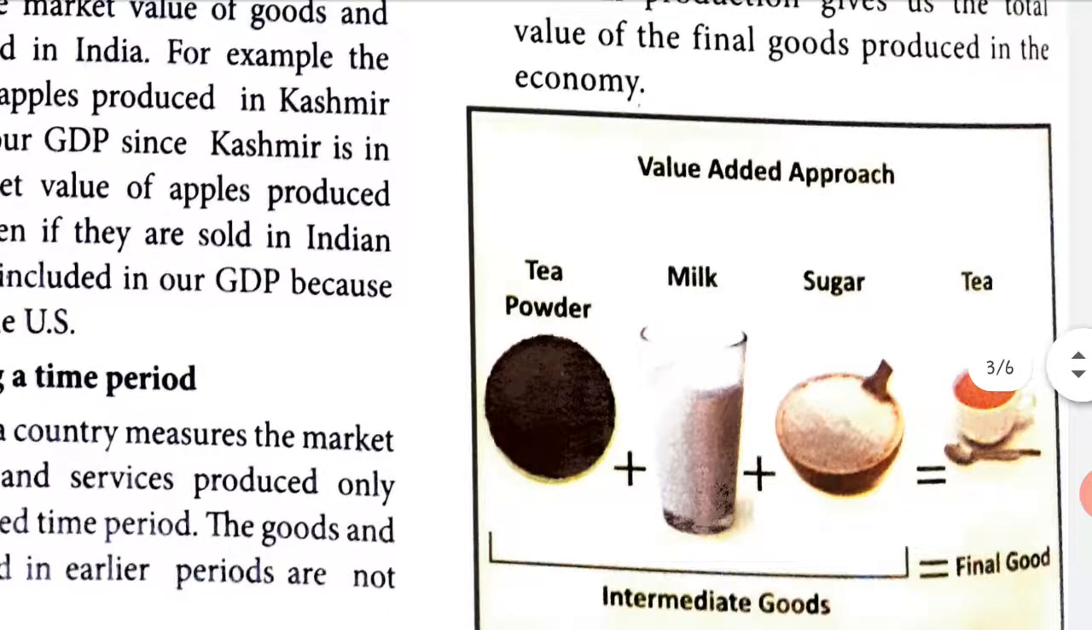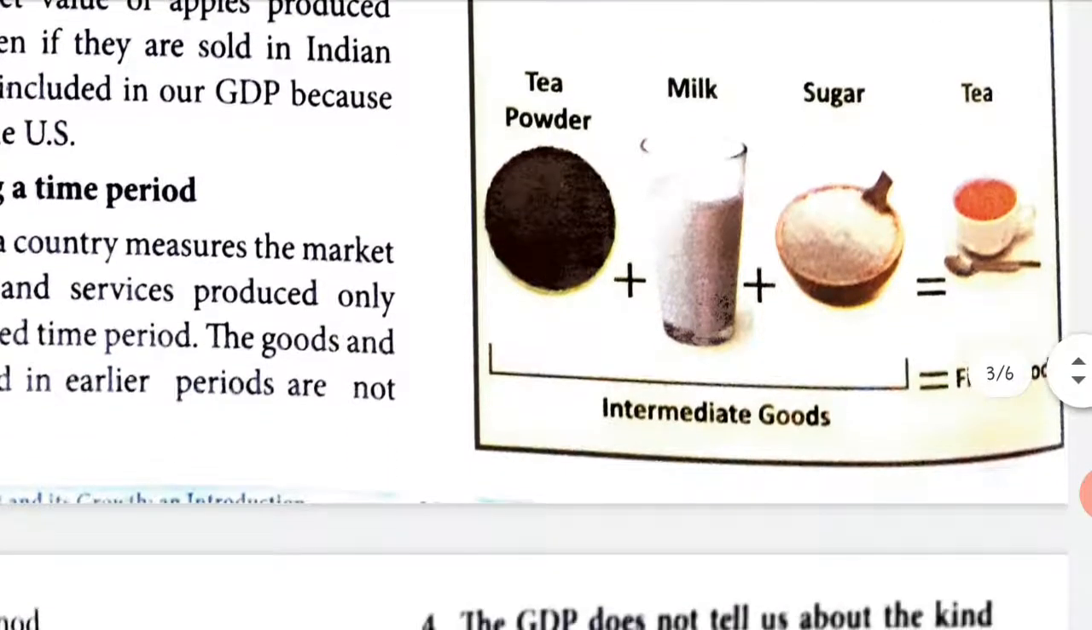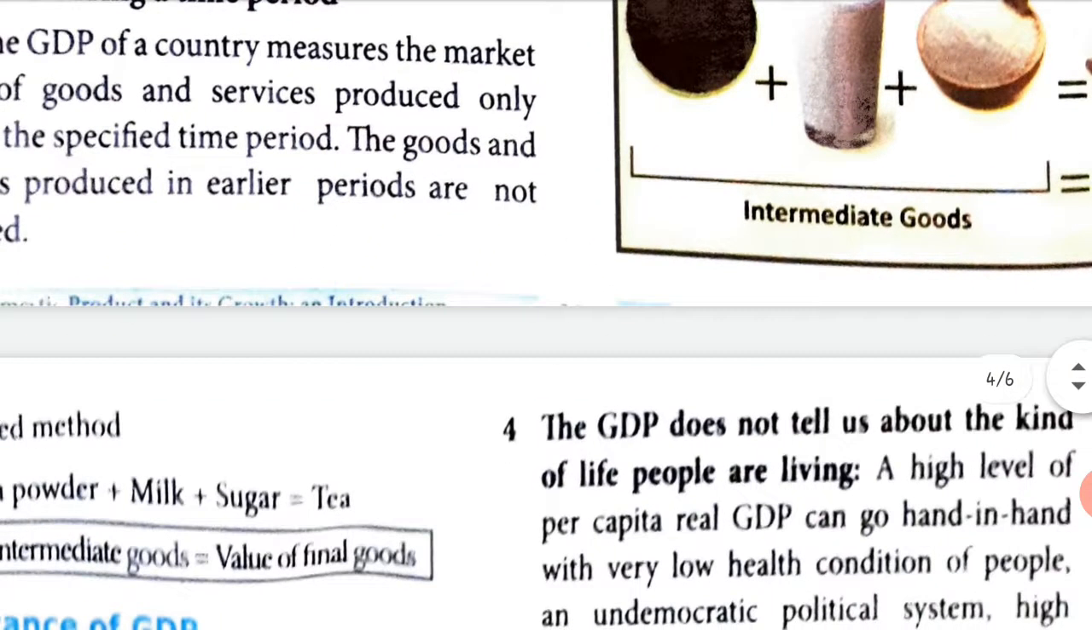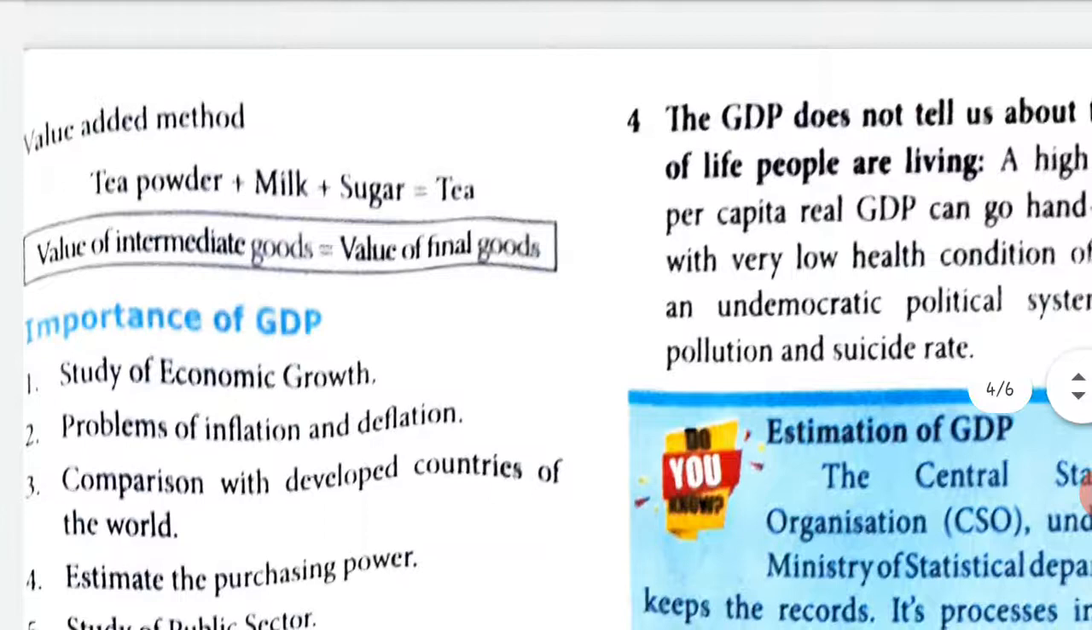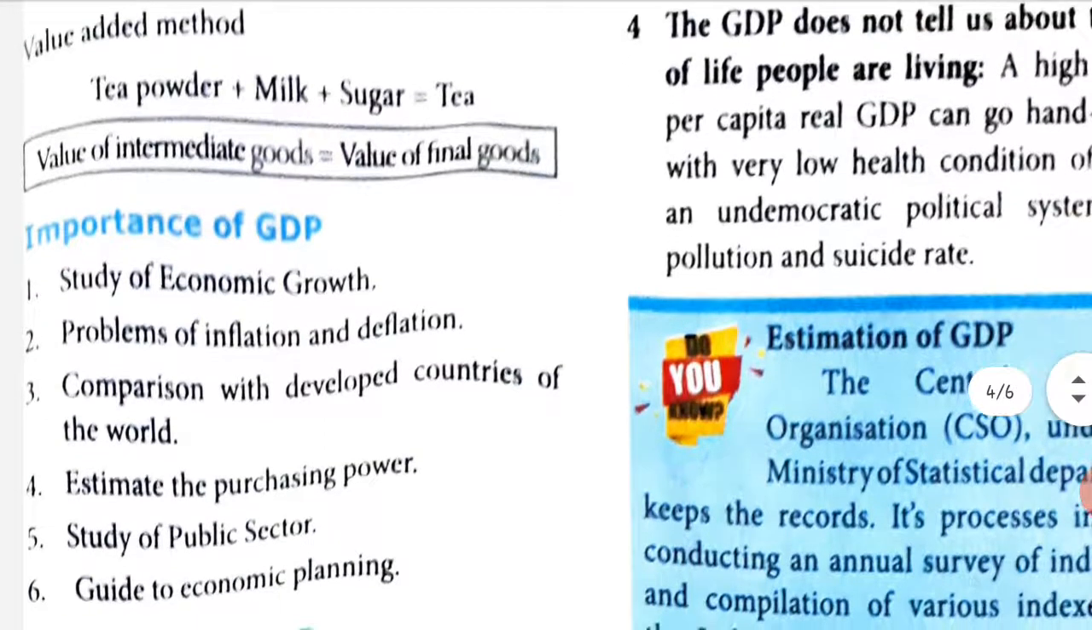Now you can see this chart here. So the tea is your final good. There are three intermediate goods: tea powder, milk, sugar. So if you add the price of tea powder with the price of milk with the price of sugar, that will give you the price of tea. So that you have to keep in mind. Next one is value added method. Okay, so that is tea powder plus milk plus sugar equal to tea.